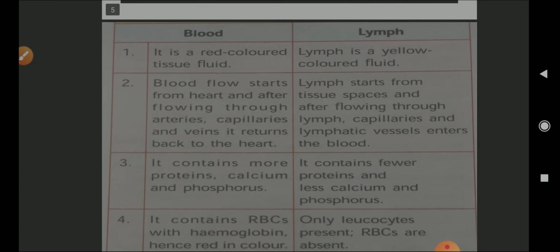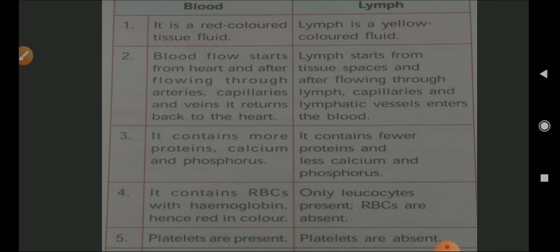Let us see the difference between blood and lymph. Blood is red in color, lymph is yellowish off white. Blood flow starts from the heart. After flowing through the arteries, capillaries and veins, it returns back to the heart. Lymph starts from tissue spaces, and after flowing through the lymph capillaries and lymphatic vessels enters the blood. So it is bringing all the substances that have been given out by the blood through the capillaries, and it maintains the volume of the blood. Blood contains more proteins, calcium and phosphorus, while lymph contains less protein, calcium and phosphorus.